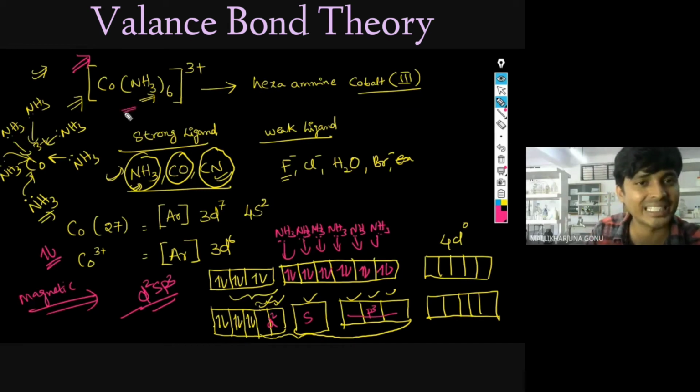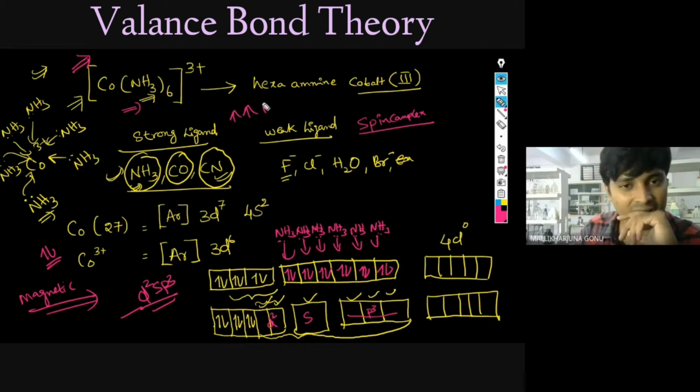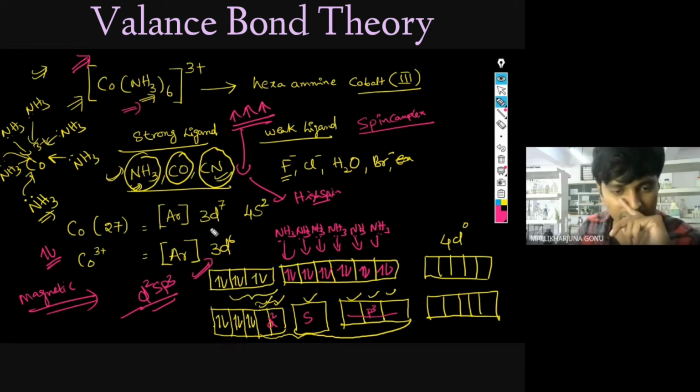Co(NH3)6 3+. Now another thing, spin nature, spin complex. Which type of spin complex they ask. Spin means, for example, if more unpaired electrons are there, that is called a high spin complex. If fewer unpaired electrons are there, that's called a low spin complex. So what is this, Aishwarya? Low spin complex or high spin complex?